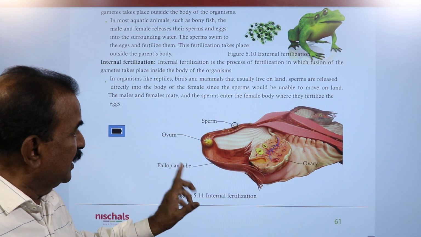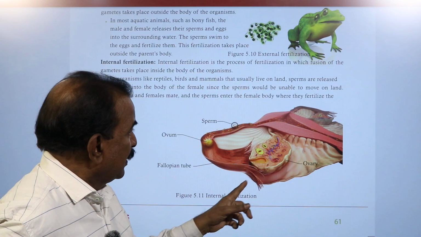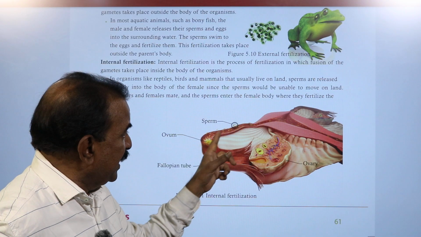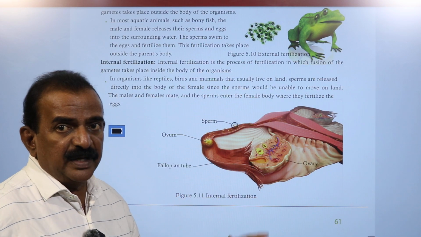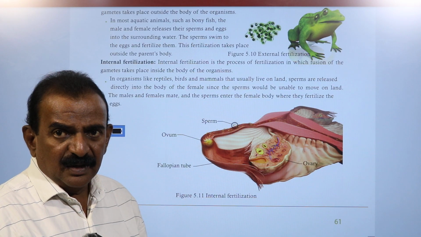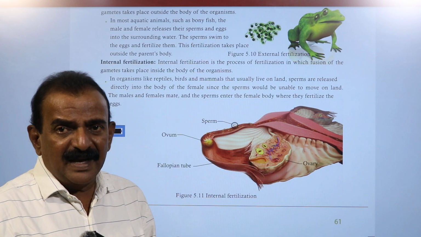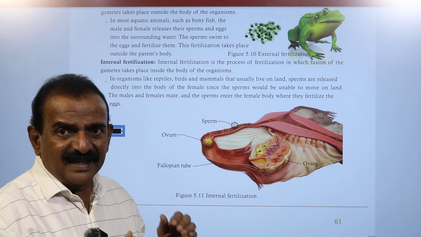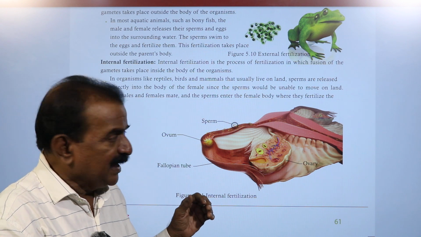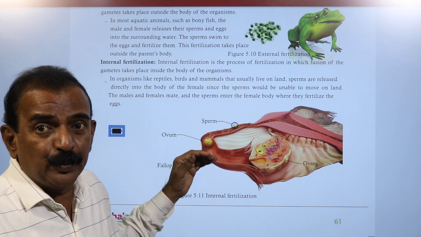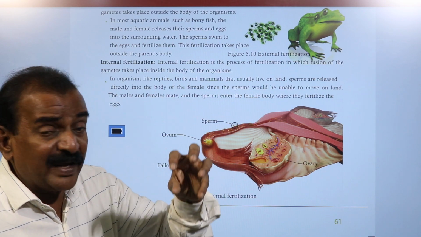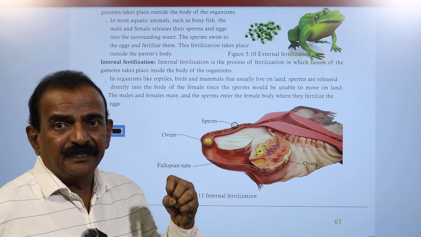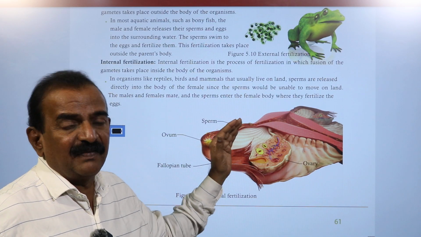Internal fertilization: here this is the ovary, and the ovary is releasing ova, and the ova enter the fallopian tube. In the case of female humans, as I told you, every month the female releases an ovum from the ovary, and that ovum is discharged into the abdomen. The end of the fallopian tube has finger-like projections, and these projections grab the ovum or egg, and the egg is collected into the fallopian tube.